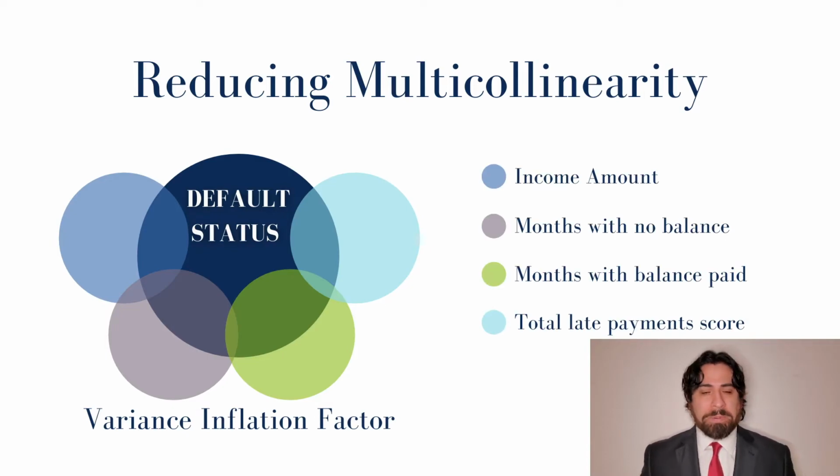Income amount represents the customer's total yearly income. And while this is demographic data, a customer's income is so closely tied to their ability to repay debt that there is a case for its use. Months with no balance represents the number of times that a customer did not have any debt with the bank. And months with balance paid represents the number of times that a customer zeroed out their debt by paying the balance in full. Total late payment score represents the degree by which a customer was late in making their payments during that 6-month window.